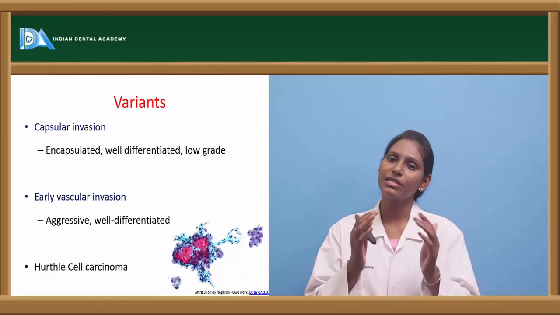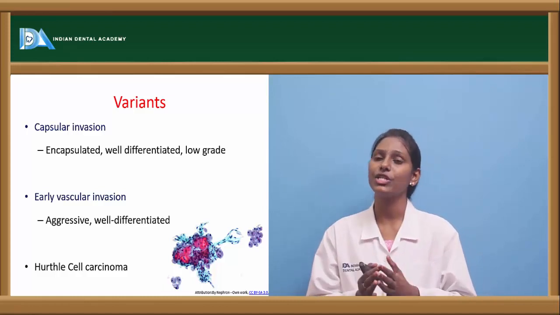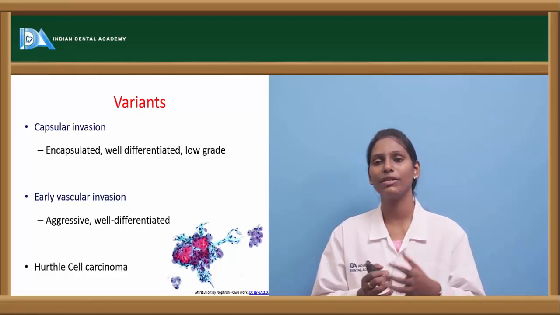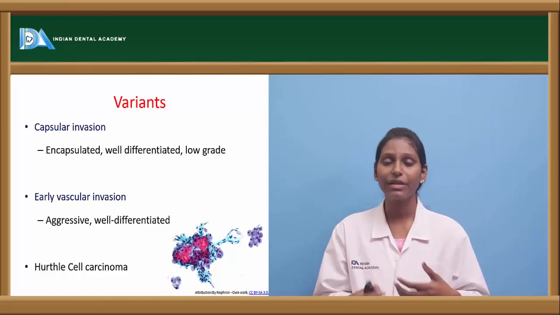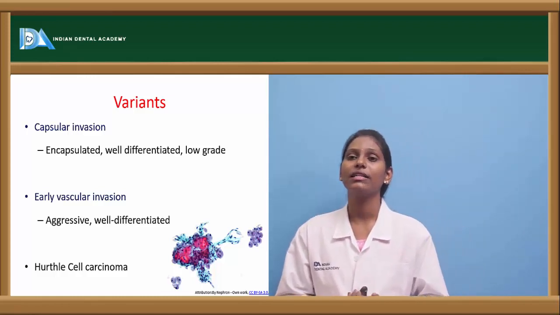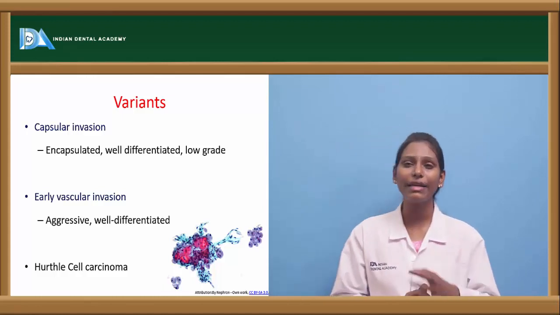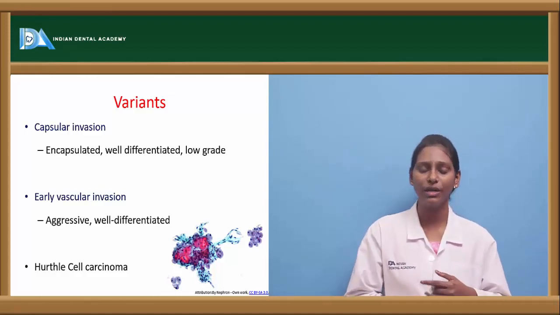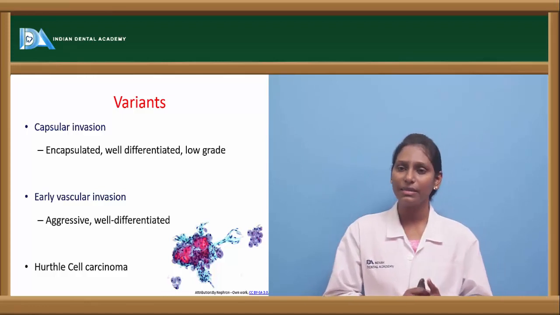So because of its well encapsulated and well differentiated nature, the first variety is difficult to differentiate from your adenoma. The second variety has early vascular invasion, and it is very aggressive and also a well differentiated tumor. And the third one is called Hürthle cell tumor.